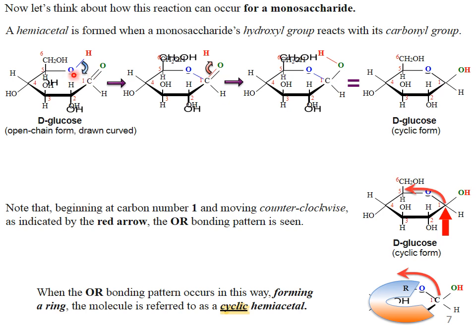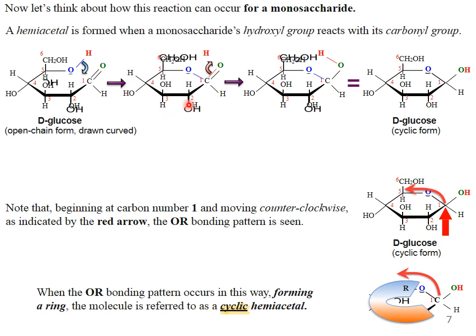When this reaction occurs, the cyclic form of glucose is formed. In the second step, pi electrons move towards the oxygen, and there is abstraction of a proton, resulting in the formation of D-glucose. This is the cyclic form of D-glucose.